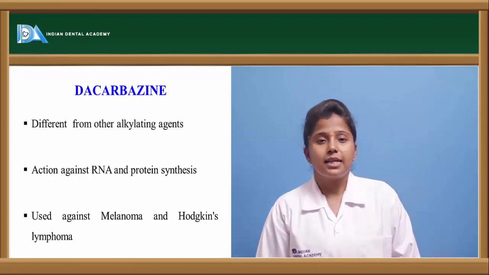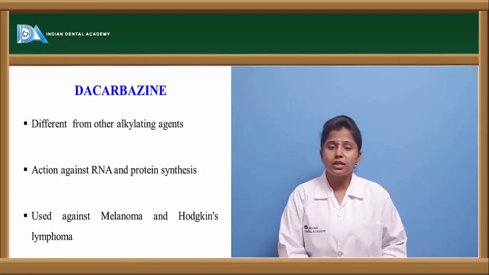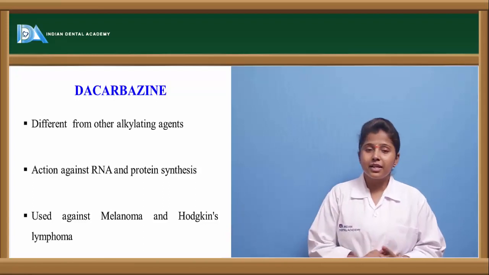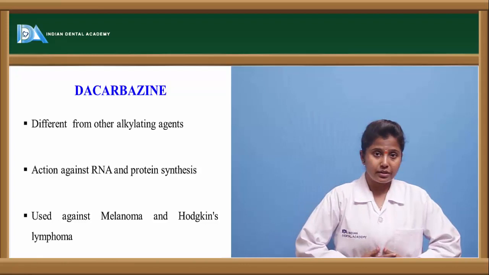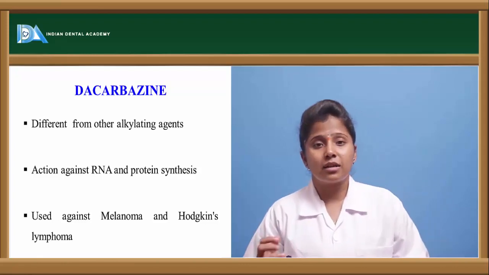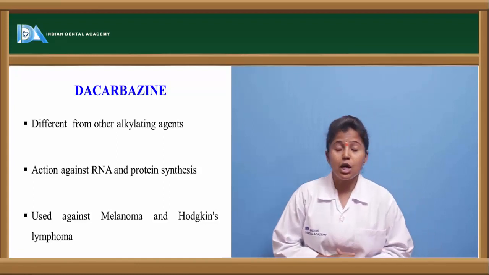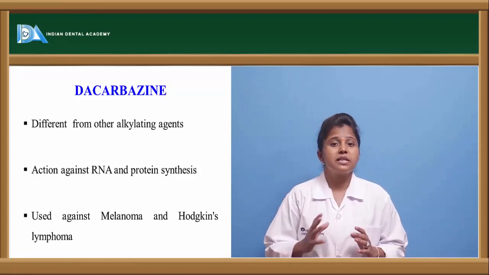The other drug is dacarbazine. So dacarbazine, when compared to other alkylating agents, is different. Why? Because it is altering the RNA synthesis and protein synthesis. So till now, these alkylating agents react with the nucleic acids, inhibiting the DNA synthesis. But this dacarbazine interferes with the nucleic acids which are present in the RNA.